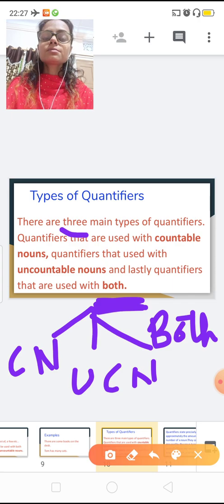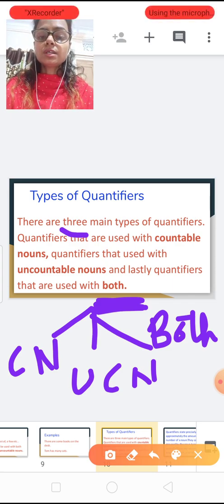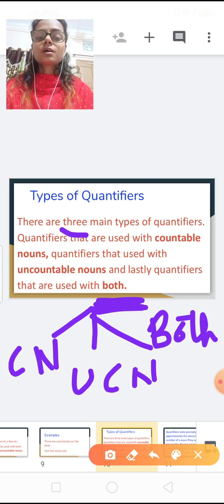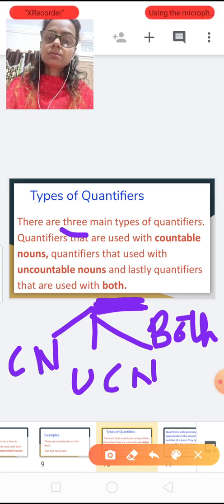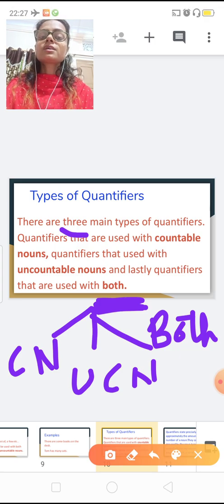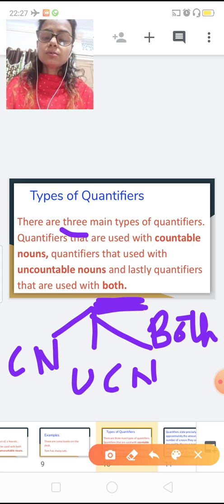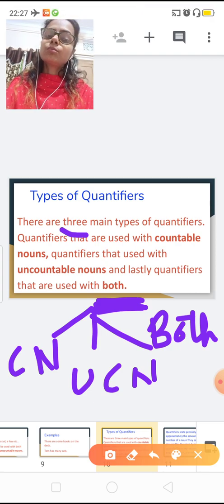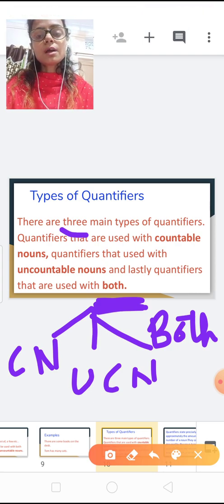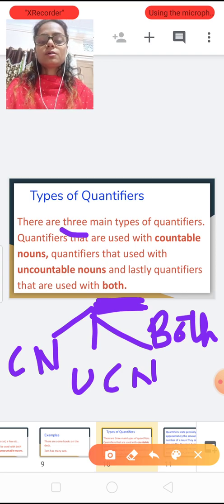So how many types have they told you? Three. First, the quantifiers which are used with countable nouns; the quantifiers which are used with uncountable nouns; and the last, the quantifiers which are used with both, whether it is a countable noun or an uncountable noun.